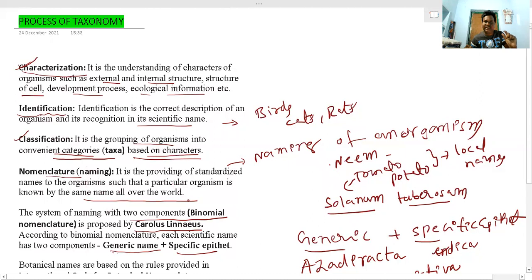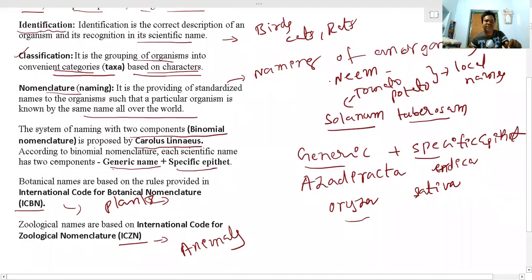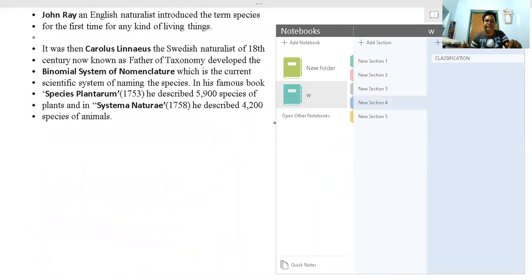The name should be in a standardized manner. That means we should give a scientific name. According to binomial nomenclature, the scientific name has two components, that means the generic name and the specific epithet. This binomial nomenclature was proposed by the scientist Carolus Linnaeus. For naming of plants we have ICBN, and for naming of animals we have ICZN. So let us go to the new slide.